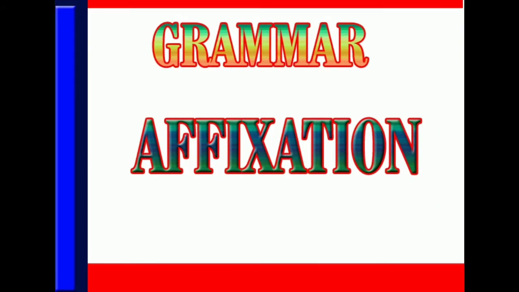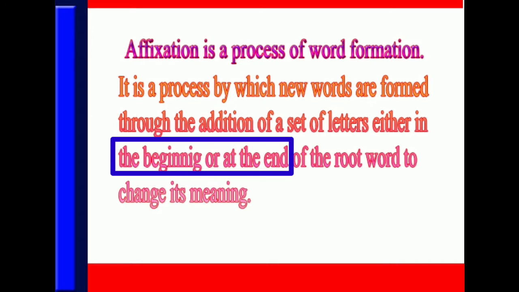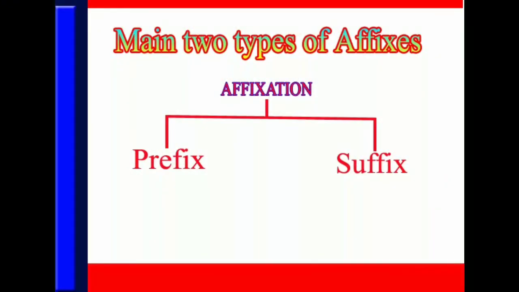So what is meant by affixation? Affixation is a process of word formation. It is a process by which new words are formed through the addition of a set of letters either in the beginning or at the end of the root word to change its meaning. It can be said that an affix is a set of letters generally added to the beginning or at the end of the root word to modify its meaning. Students, the two main types of affixes are prefixes and suffixes.